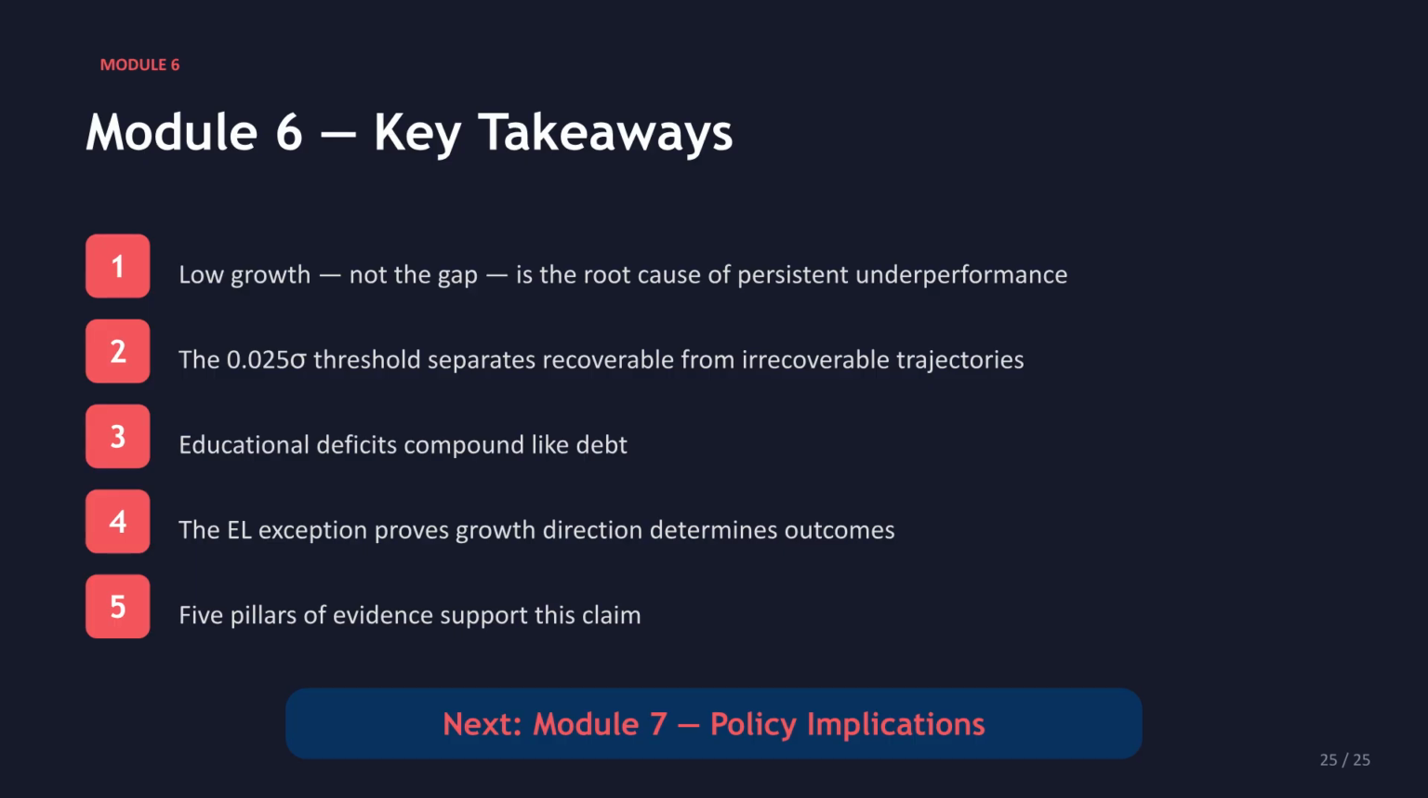The 0.025 sigma threshold separates recoverable from irrecoverable trajectories. Educational deficits compound like debt, and the EL exception proves growth direction determines outcomes. 5 pillars of evidence support this claim. Next, we will cover Module 7, Policy Implications.